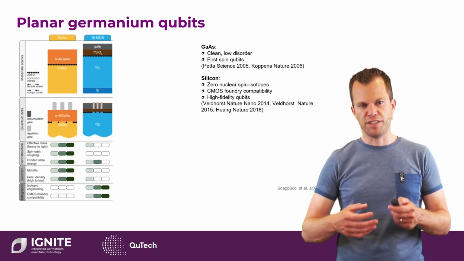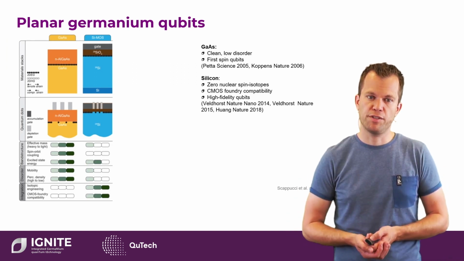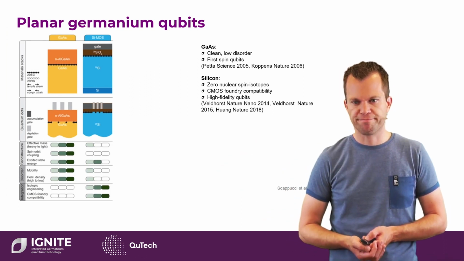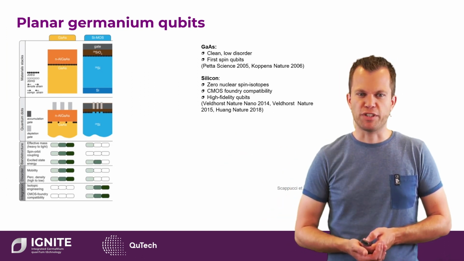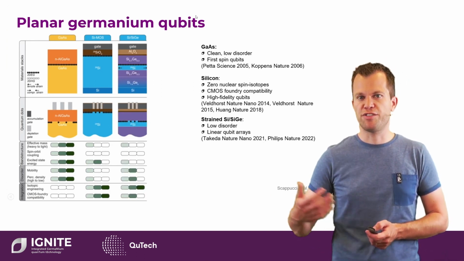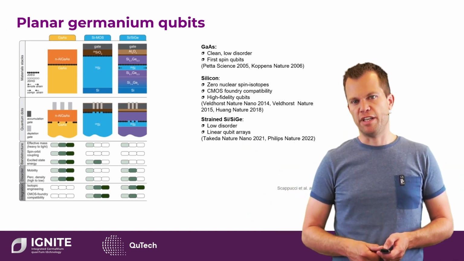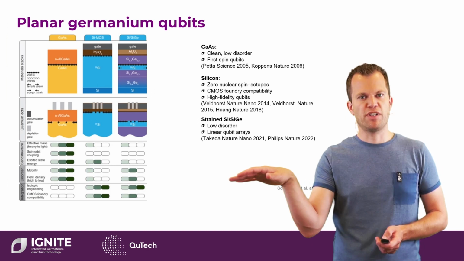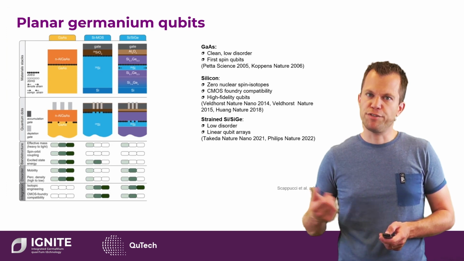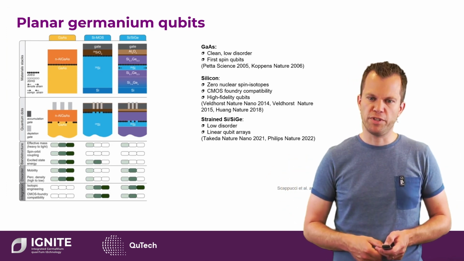And therefore, it's challenging to make arrays of qubits in silicon dioxide where we can couple quantum dot qubits to one another. As a first step to overcome this challenge, there was a generation of heterostructures, in particular silicon germanium. By burying the quantum well deep underneath the interface, the quantum dots are not so sensitive anymore to the quality of the interface. However, there's still the effective mass, which is rather large, so we still need to make small quantum dots.